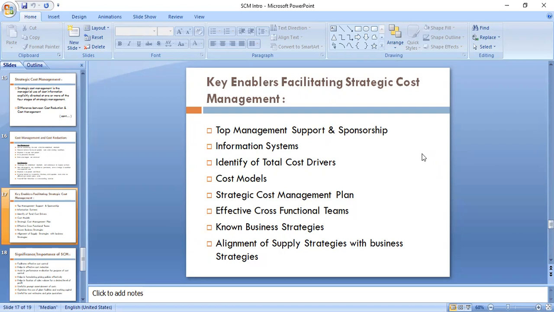Like related to the materials department, then production department, finance department, marketing department. Correct. Have you studied this subject, information system management?